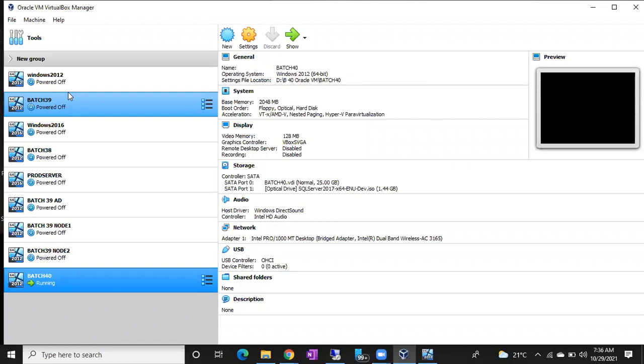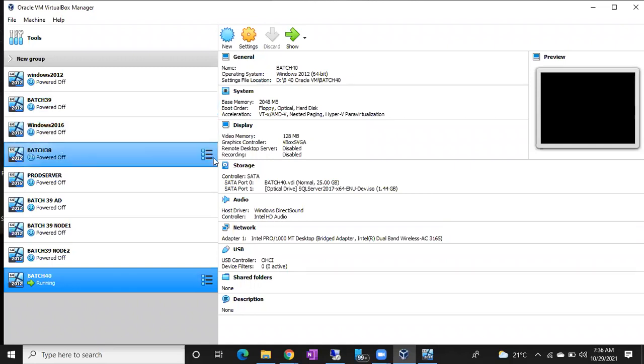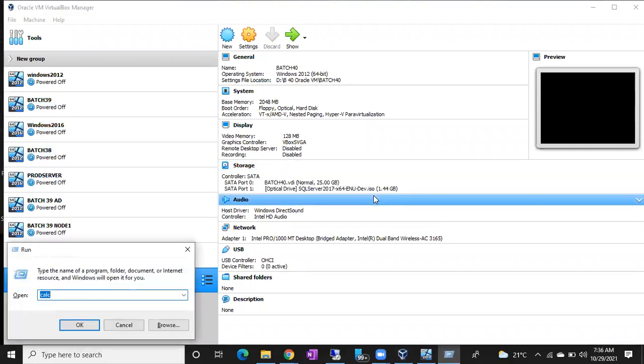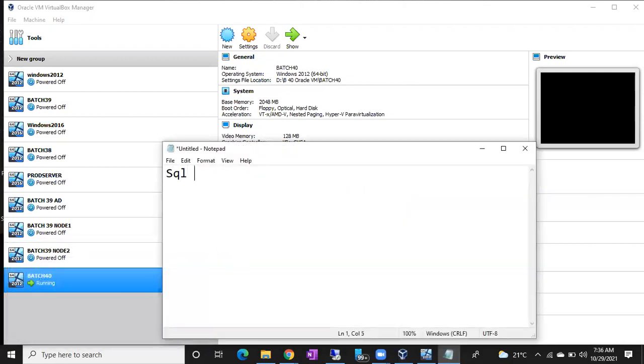Which tool are you using to connect to the SQL Server? That tool, or that application, we can call a client. So we will use SSMS, SQL Server Management Studio, to connect to the existing SQL instances. It's a tool, or application, or client, whatever you want to call it.